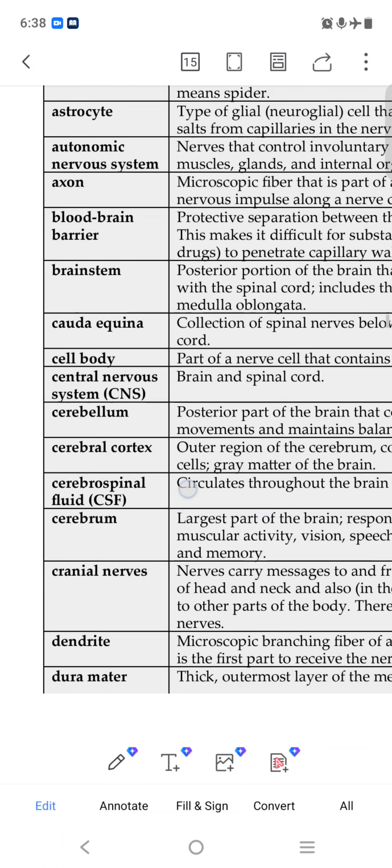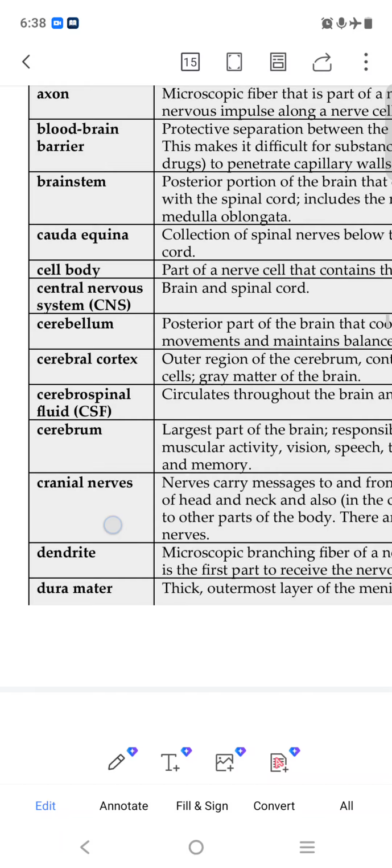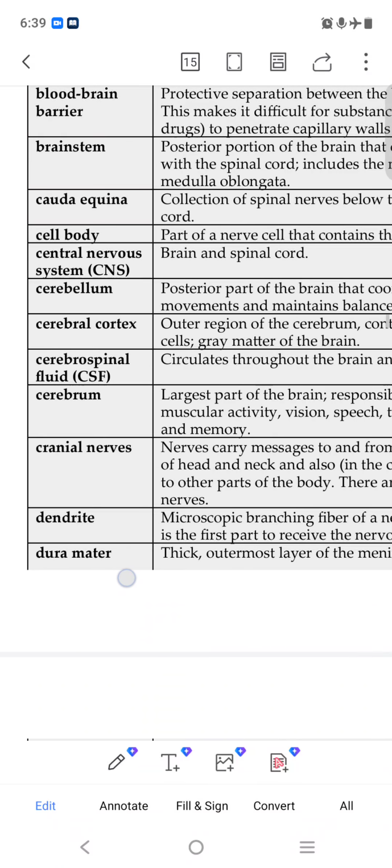Brain stem, you know. Cauda equina is the last part of our spinal cord, a collection of the spinal nerves below the end. Cell body, central nervous system. We saw cerebellum, the posterior part of the brain. Cerebral cortex is the outer region. Cerebrospinal fluid is the fluid that surrounds the brain, and cerebrum is the large part of the brain. Cranial nerve is the nerve that carries message to and from the brain to all parts of the head and neck.